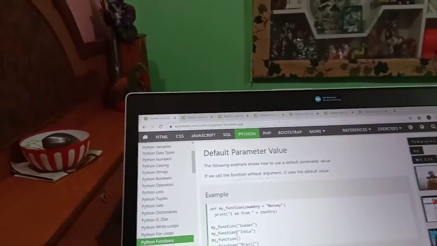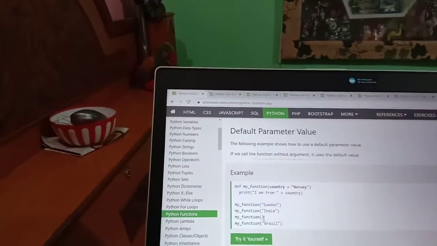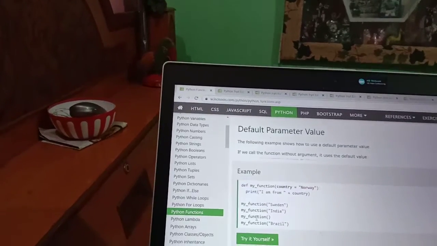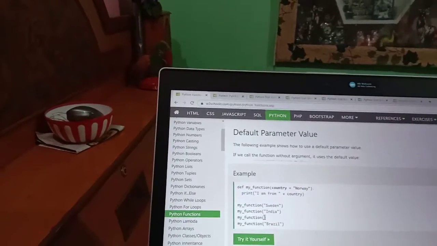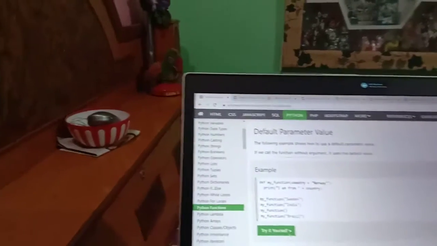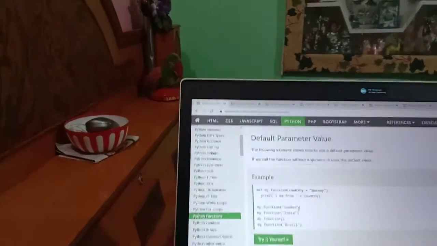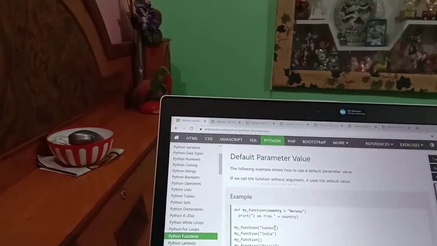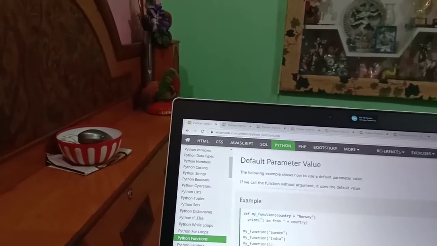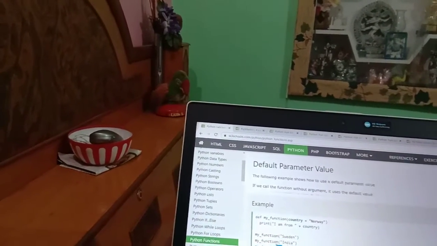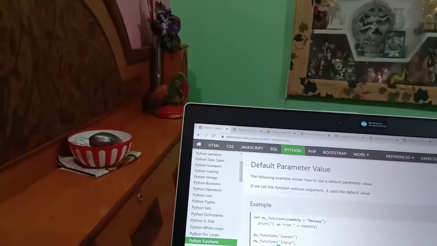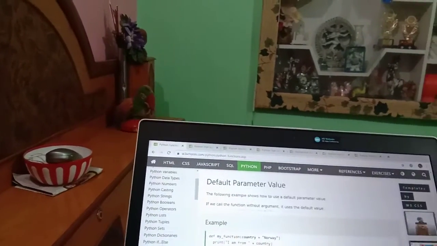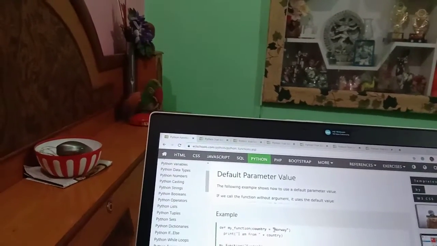The first time my function, we are giving the value Sweden. Second time my function, giving the value India. Third time my function, and we are not giving any value, and the fourth time my function, Brazil. When we run this program, 3 times we get the country names Sweden, India, Brazil. But in the case of the third call where we are not giving any value, we will get the default country name, that is Norway.